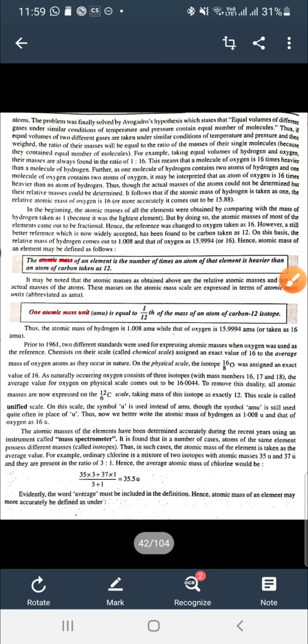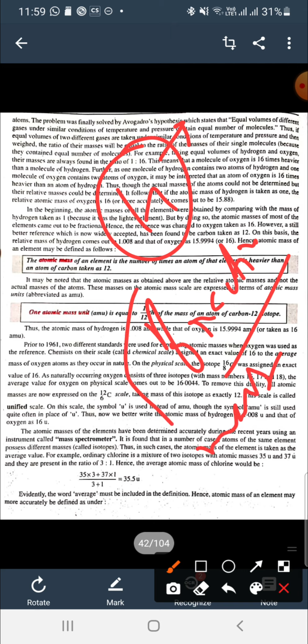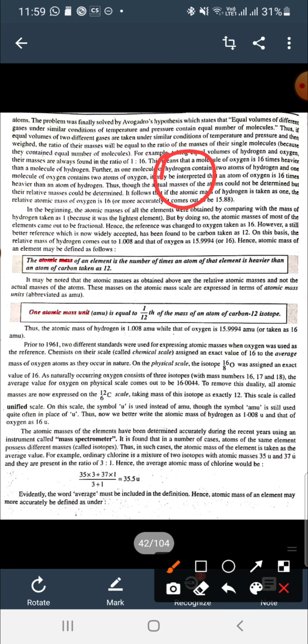So we take hydrogen as a reference here, and by taking hydrogen as a reference, many of the elements get fractional mass. So this is a limitation. So we neglect hydrogen as a reference. So we take oxygen as a reference. That again was neglected.